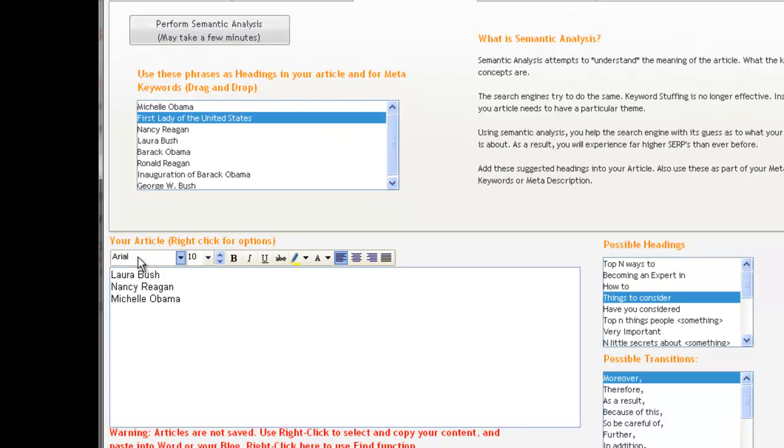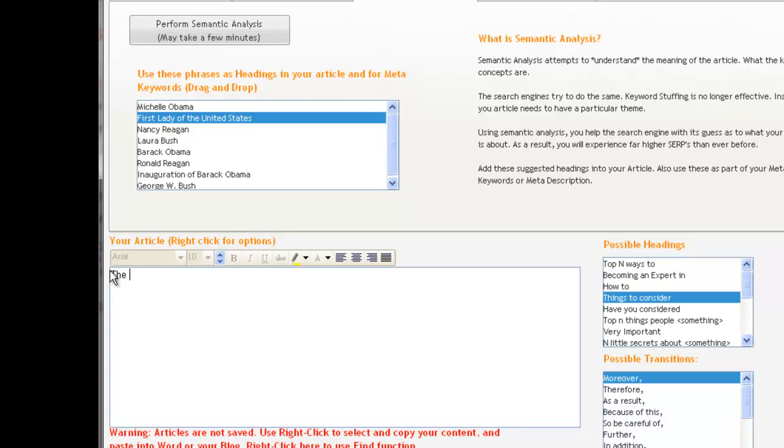So there's probably a good chance of what your article is about, and at least that's how the search engine views it. So it's a good idea to make this the title of your article and to use this in your meta tags. That way you can confirm the search engine's ideas and reinforce what your article is really about, which is much more powerful than just leaving it at Laura Bush, Nancy Reagan, and Michelle Obama. And by having the First Ladies of the United States, much more powerful.